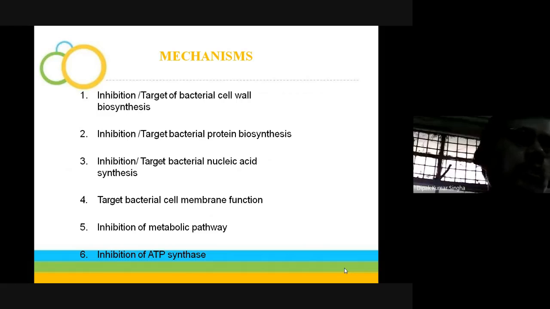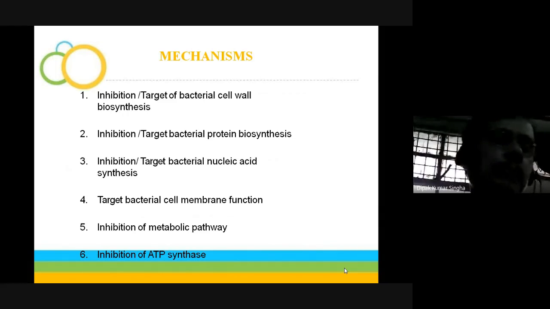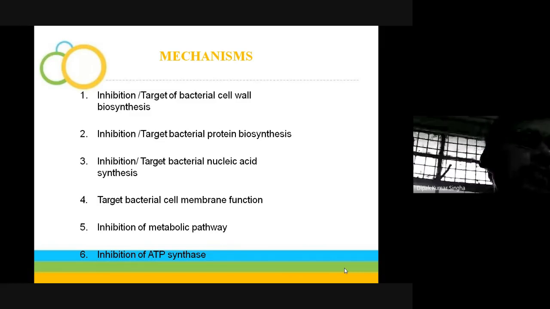The cell wall protects the bacteria and helps it survive. But when antibiotics that inhibit cell wall synthesis are used, they are called cell wall synthesis inhibitors, basically the beta-lactam antibiotics.